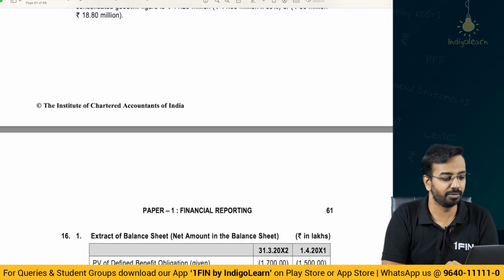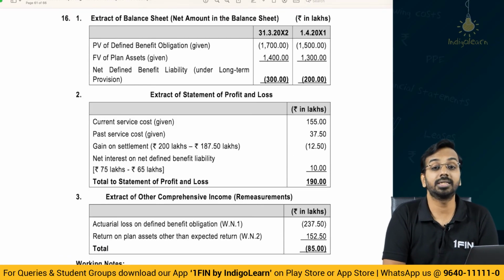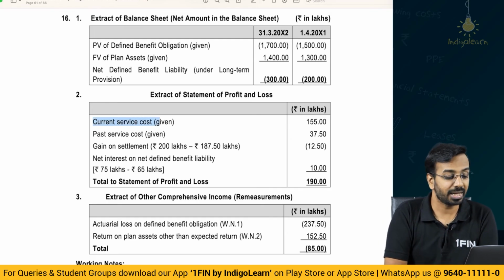Now in the balance sheet, what all will we show? In the balance sheet we will show what is our DBO, what is our plan asset net, then what is the P&L impact, current service cost as given in the question, past service cost as given in the question, gain on settlement.